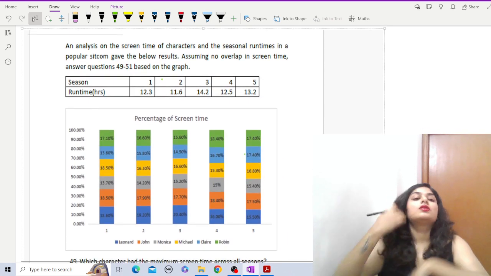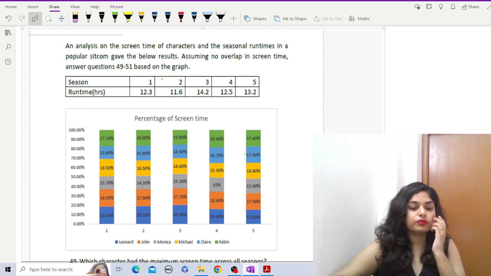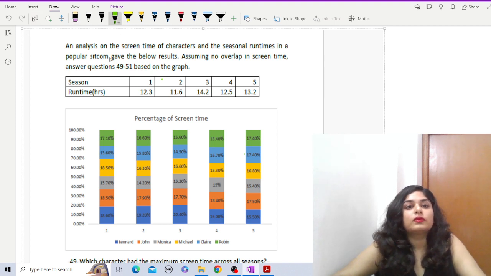So here we are given the screen time of characters and the seasonal runtimes in a popular sitcom, which gave the below results.